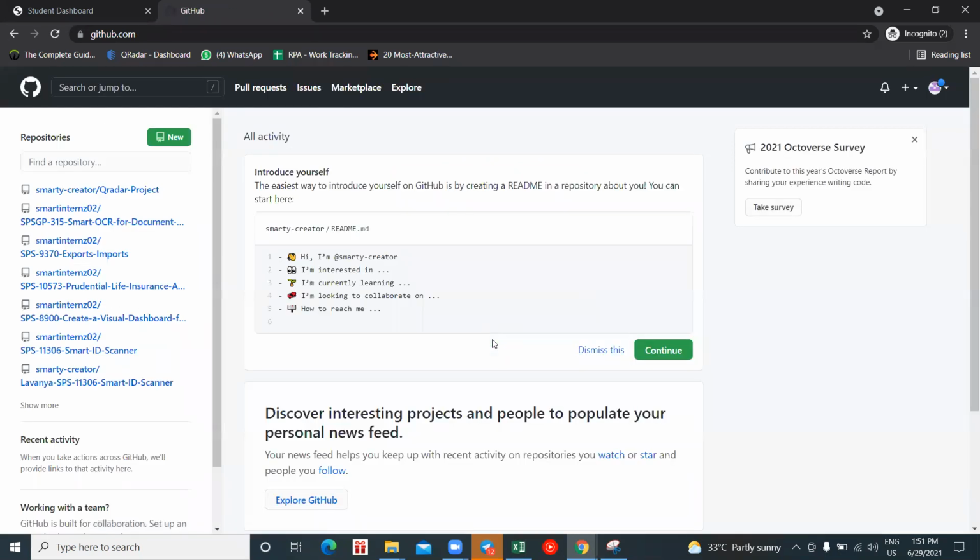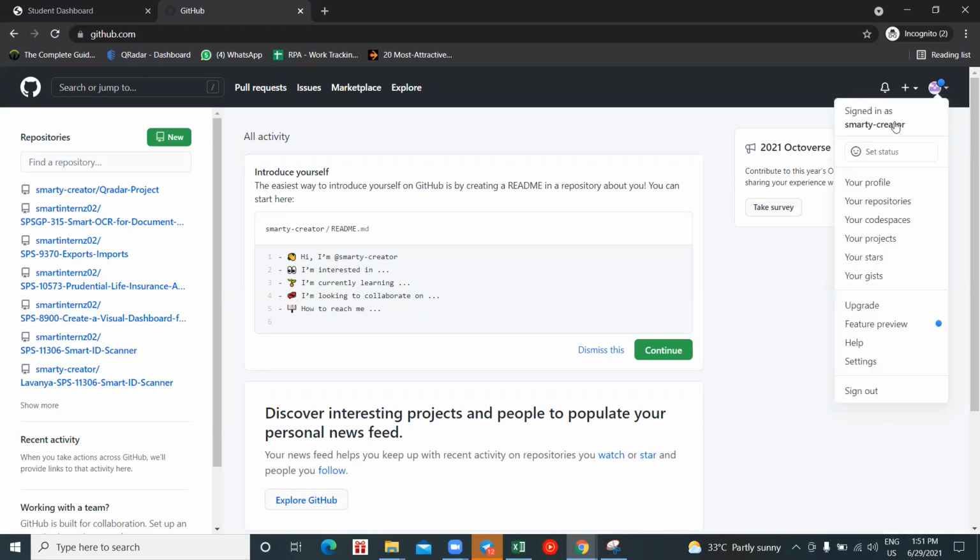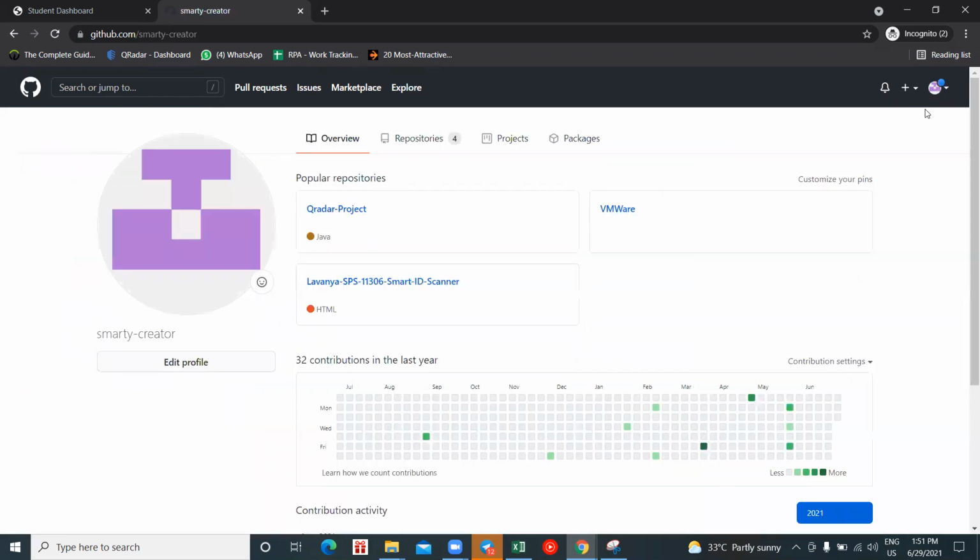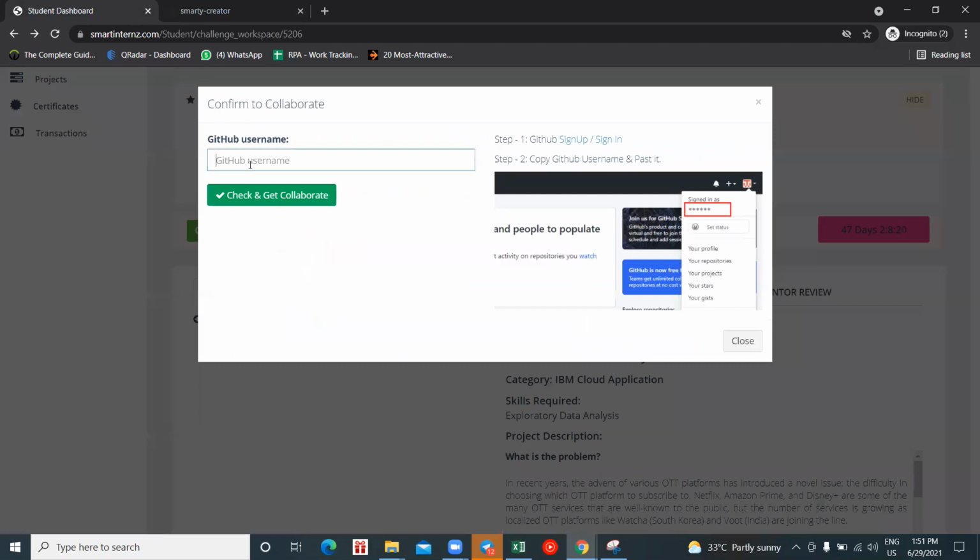Once we sign in to our GitHub account, you see we have a drop down on the right side, right? Just click on this drop down, and here you have your username or your profile. This is your Git username. You have to copy this username and give the username here.